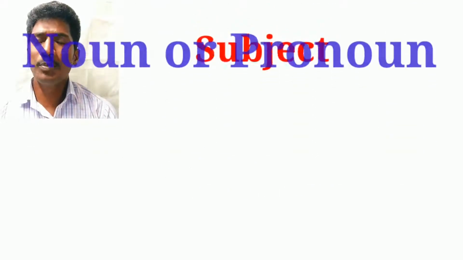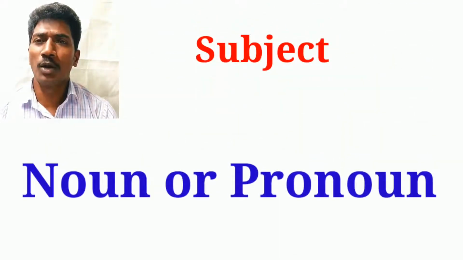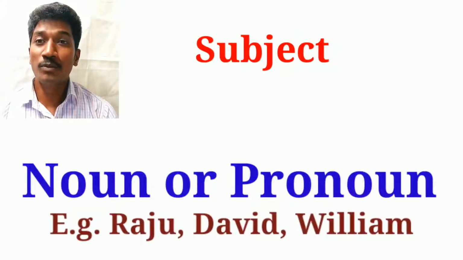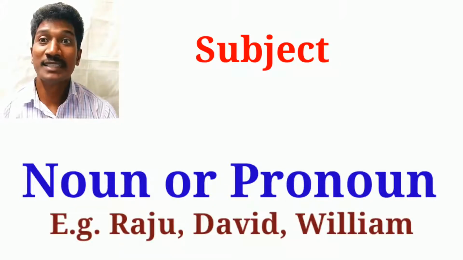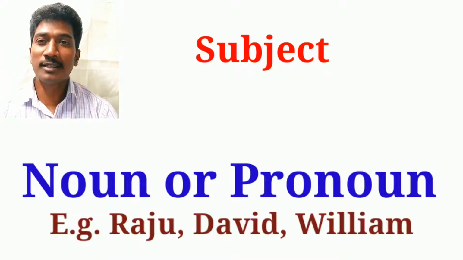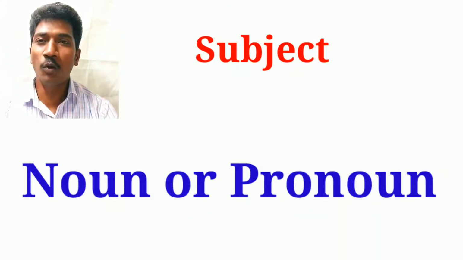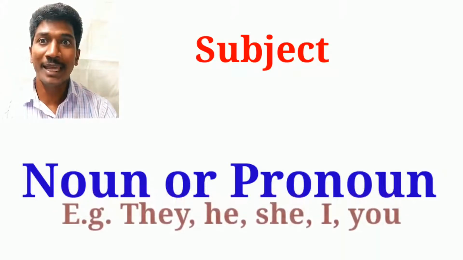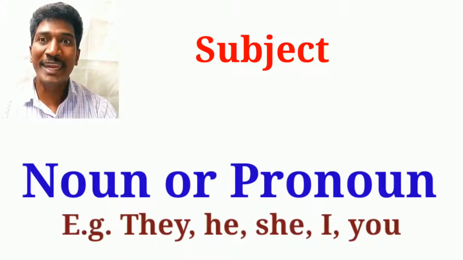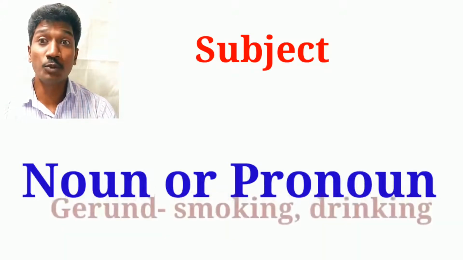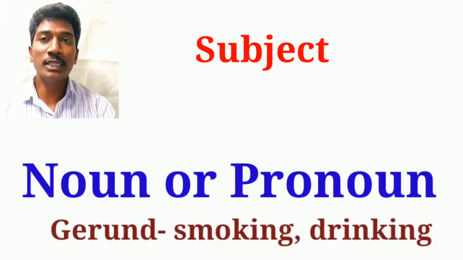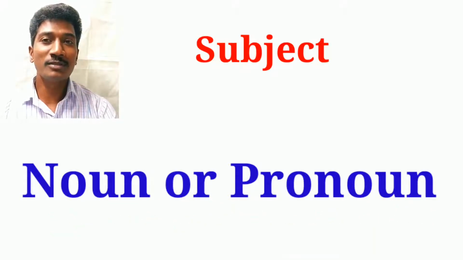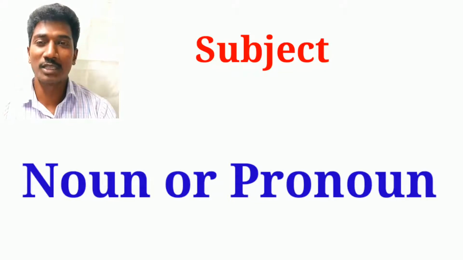So the subject can be a noun or pronoun. Nouns like Raju, David, William, Shakespeare. So like this, the subject can be a noun. Pronouns are like they, he, she, we. I have already said gerund, like smoking or drinking. These kinds of words sometimes come as a subject.